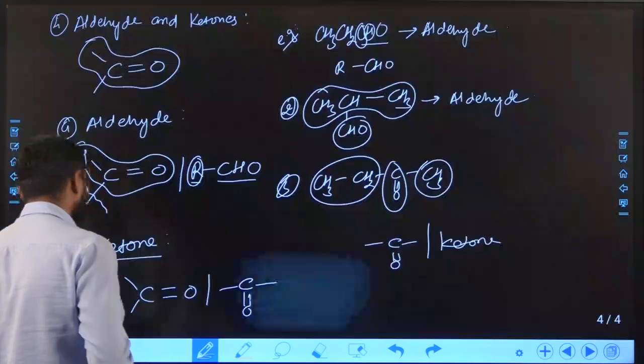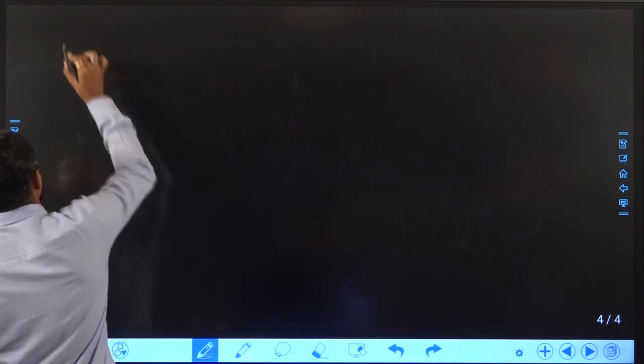CnH2nO2. Suppose we understand the carboxylic acid functional group.